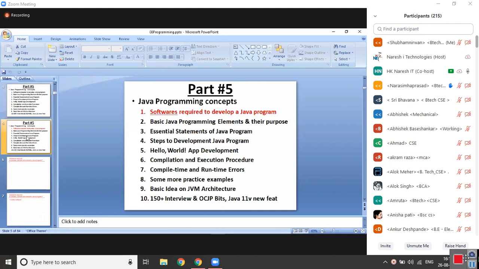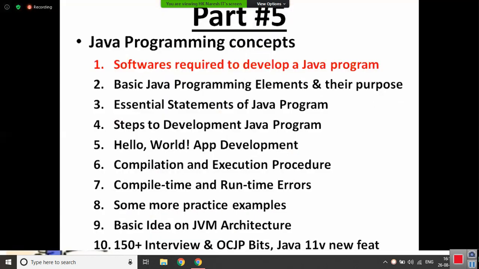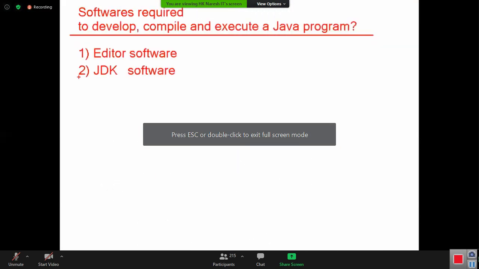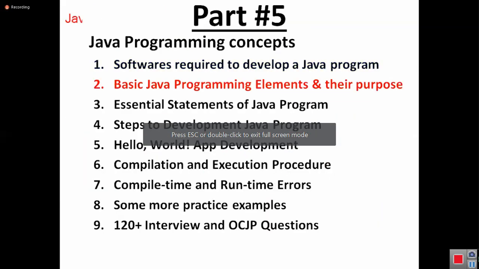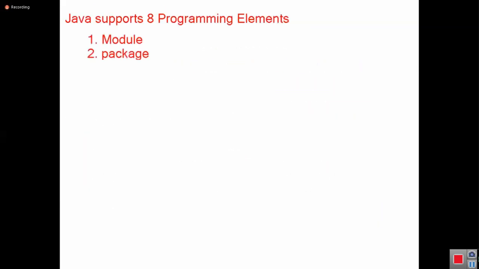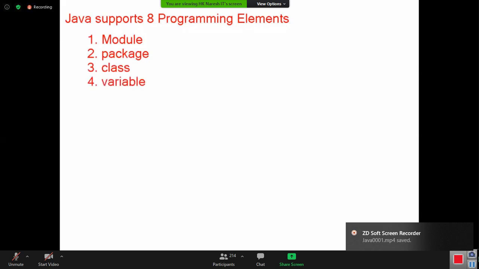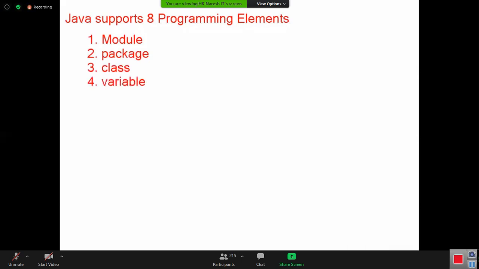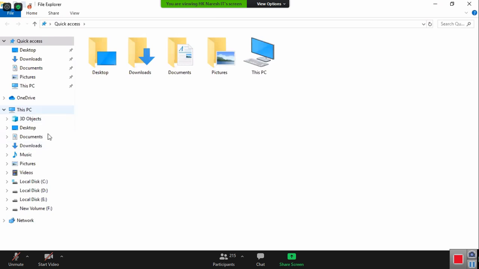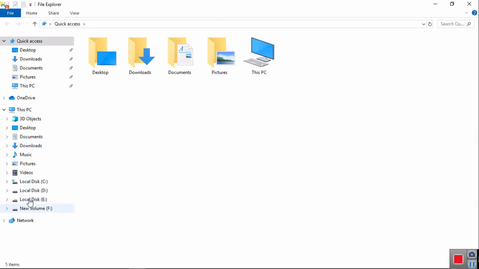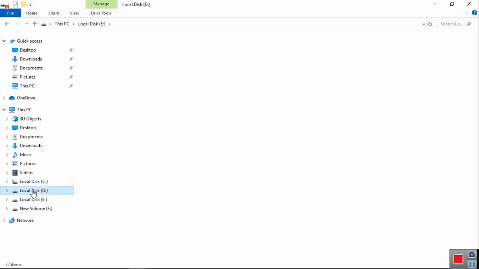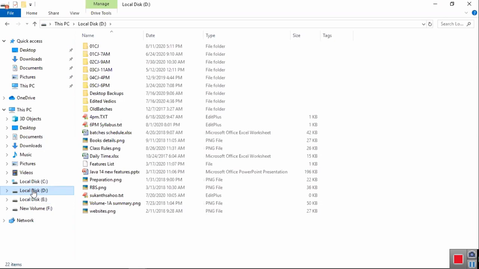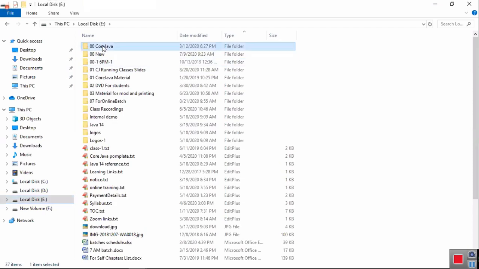Right, yesterday we were discussing that Java supports 8 programming elements. So what are the 8 programming elements? Any of you remember? Module, package, class, variable, method, block, inner class, right? What is the use of these programming elements? When to use which programming element? Any of you remember when to use which programming element?